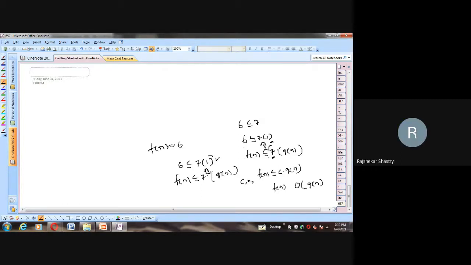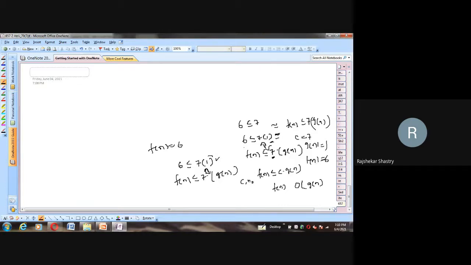Because I'm exactly able to write this in the form of the definition. Thus, this is equivalent to f of n is less than or equal to 7 times g of n. Did the form come out or not? So what is g of n? C is 7, g of n is 1, and f of n we know it is already 6 here. So thus we are able to write it in the form.